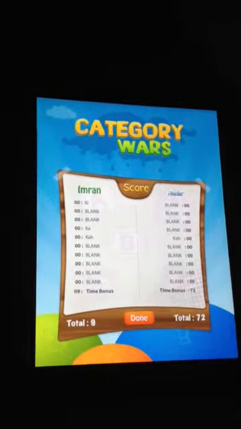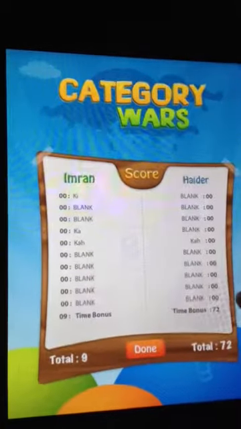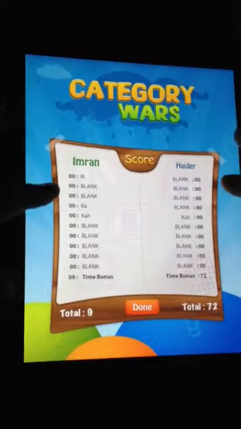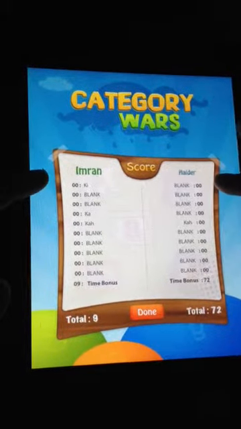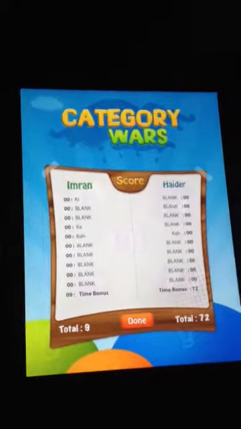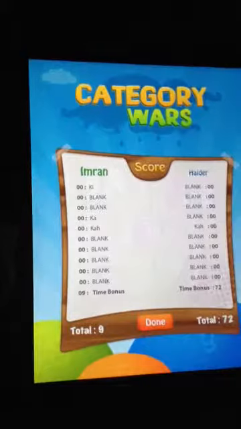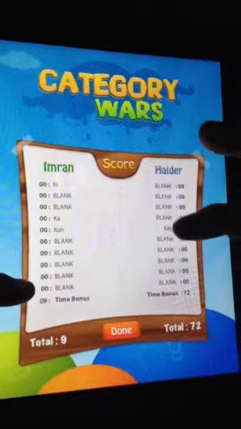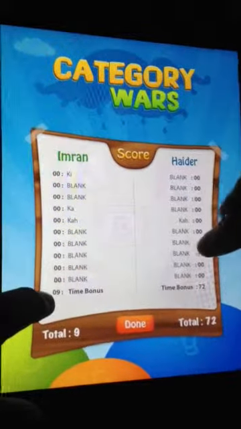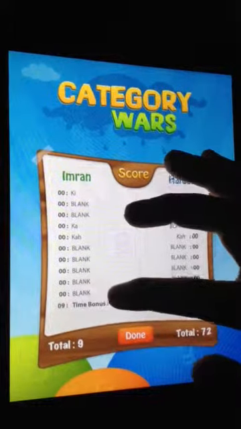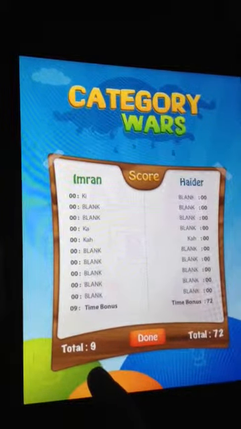Show score. So here it is showing that for each answer which is answered right, the user will get 10 points. Nothing was answered right, so the user got no points. Time bonus is 9 seconds, which means that 9 seconds were left, so his total becomes 9.